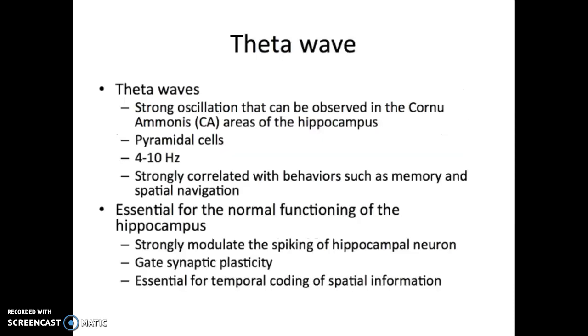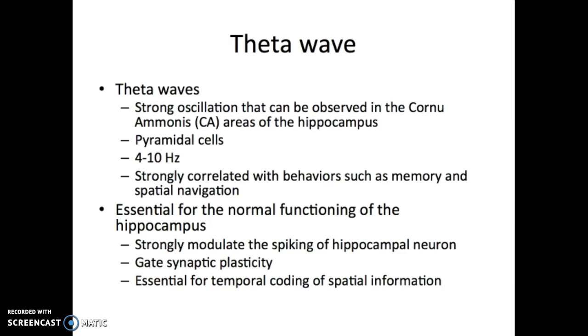Theta wave is a strong oscillation wave that can mainly be observed in the cornu ammonis, or CA, area of the hippocampus. The CA area is filled with densely packed pyramidal cells. Theta wave oscillation is a prominent 4 to 10 Hz rhythm in the hippocampal local field potential of all mammals studied to date. It is strongly correlated with behaviors such as memory and spatial navigation.